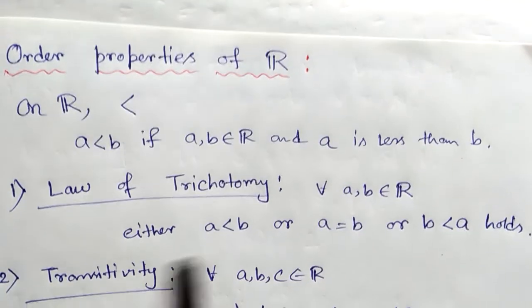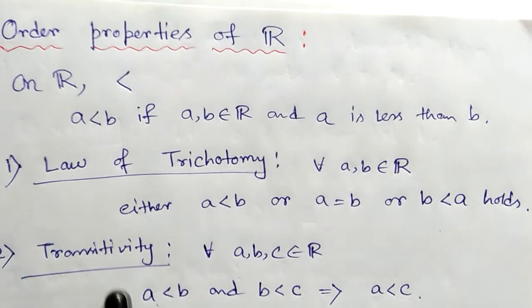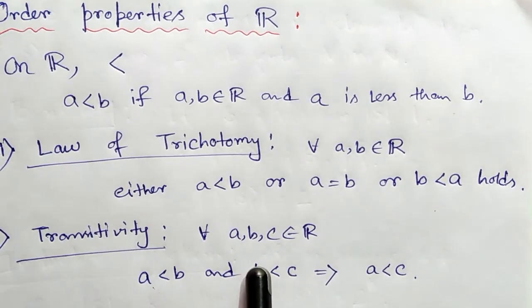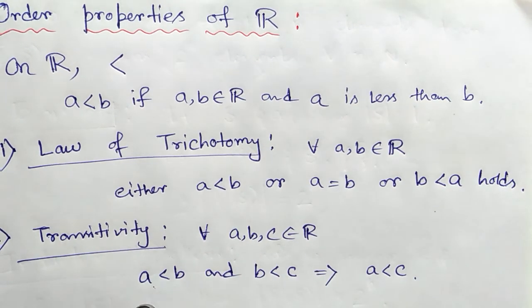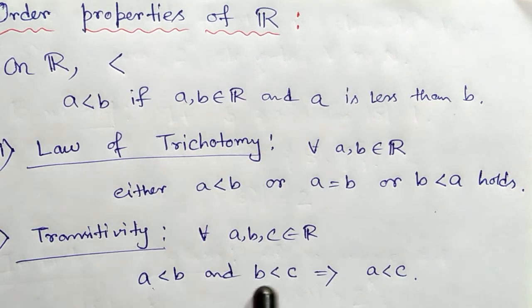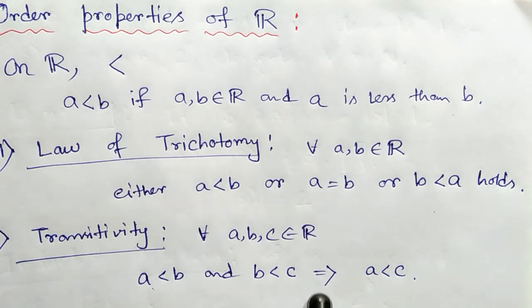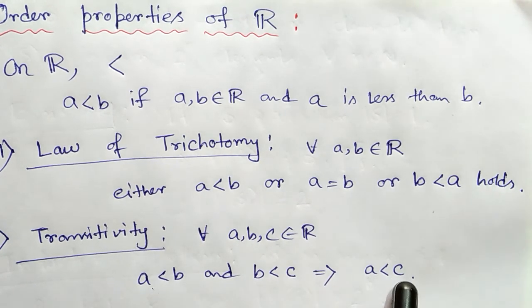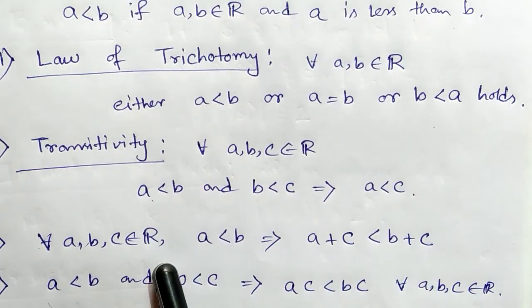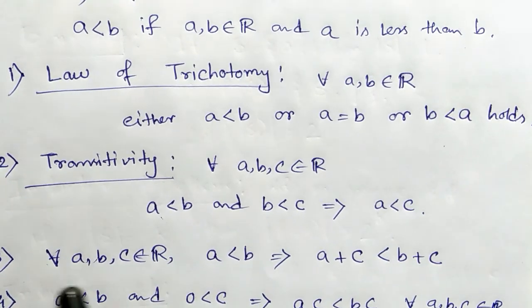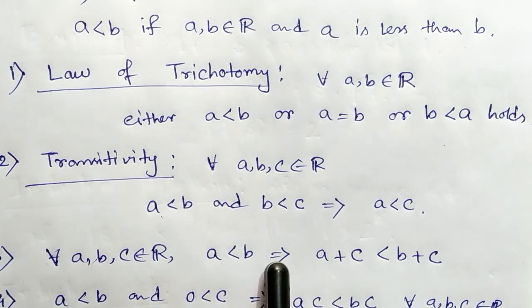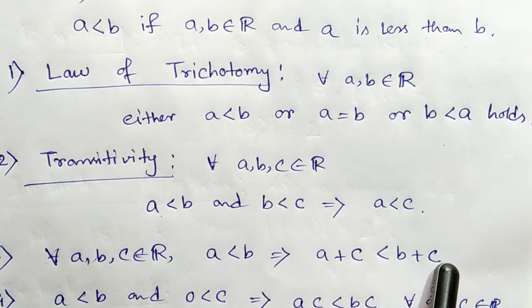Next comes the transitivity property. It states that for any three real numbers a, b, c, a < b and b < c imply that a < c. Next, for any three real numbers a, b, c, a < b implies a + c < b + c.